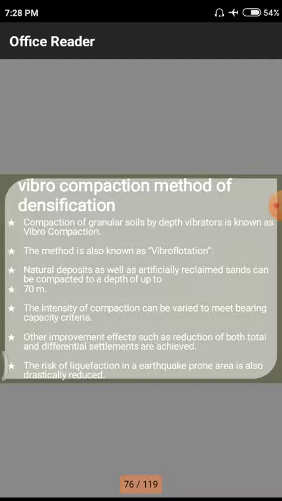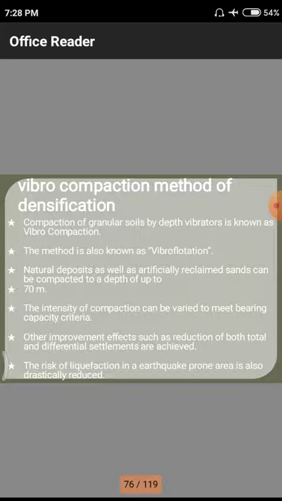We are discussing that the intensity of compaction varies because of the capacity criteria. Regarding the previous point, natural deposits, in the rivers we have sand as a major naturally depositing mining material. That means we obtain this mining in the rivers and we get this sand. An example of a natural deposit is sand, which we get in the river beds and elsewhere.